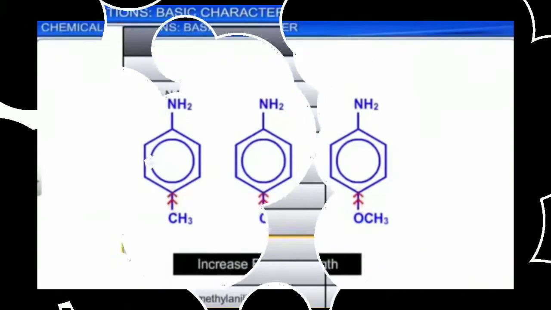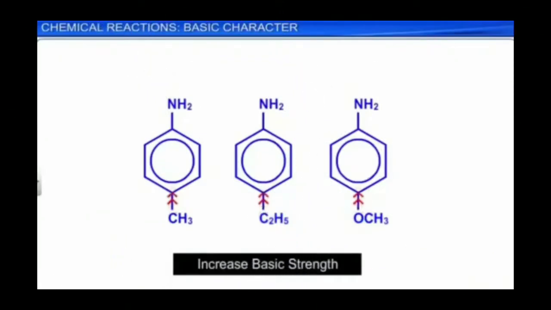Some groups present in the benzene ring affect the basic strength of aromatic amines.